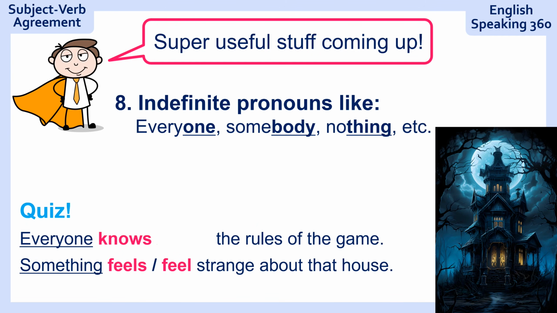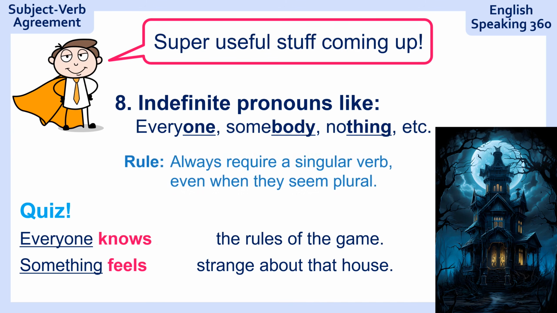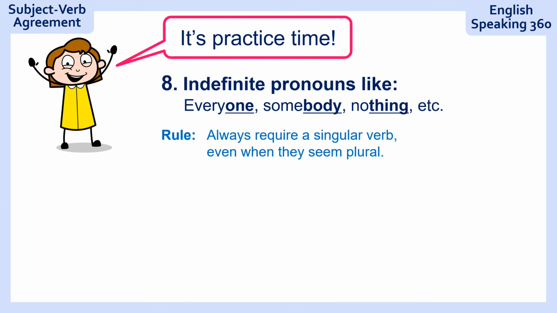Something strange about that house. Something feels strange about that house. Here's the rule. They always require a singular verb, even when they seem plural. Here are some more examples. Someone stolen my wallet. Remember, always a singular verb. Someone has stolen my wallet.